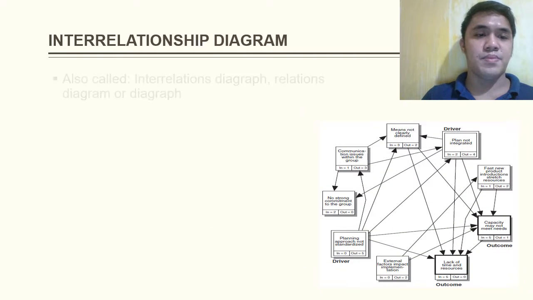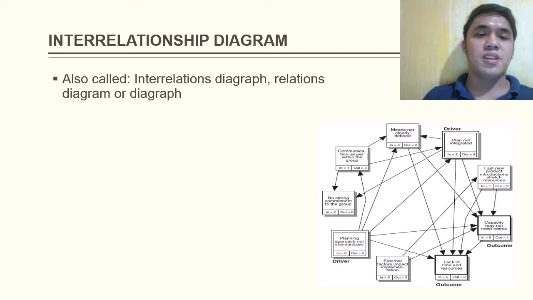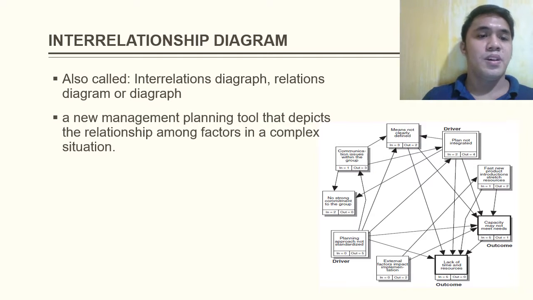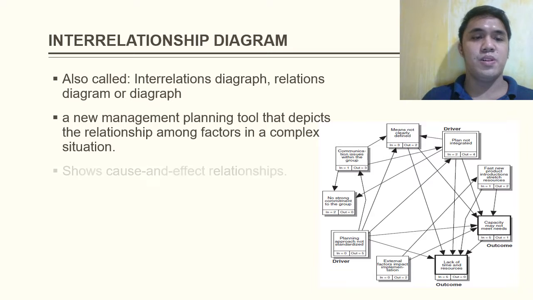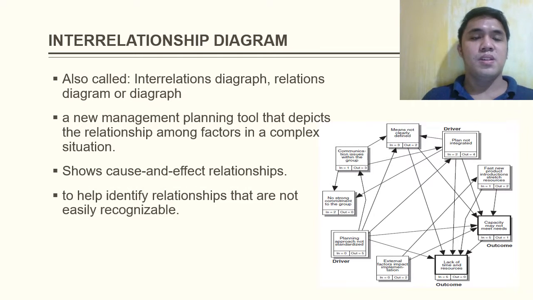Interrelationship diagram, also called interrelations diagram or relations diagram. This is a new management planning tool that depicts the relationship among factors in a complex situation. It shows cause and effect relationships. The interrelationship diagram helps identify relationships that are not easily recognizable.